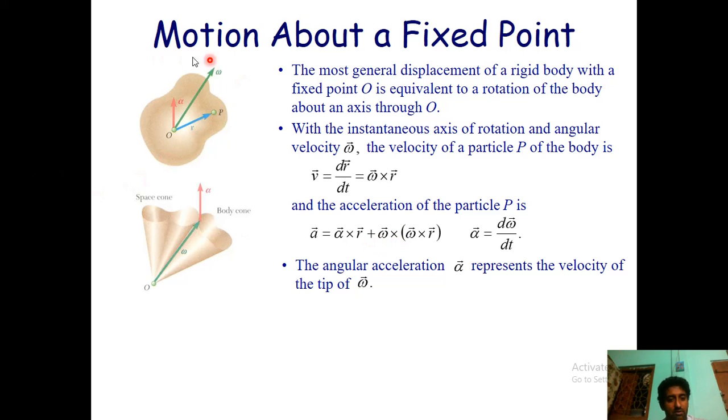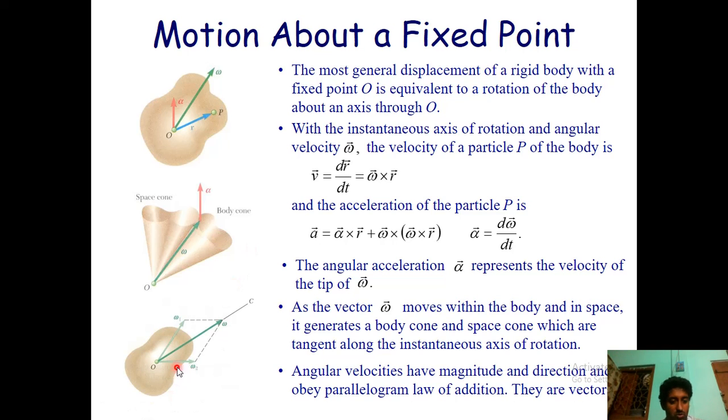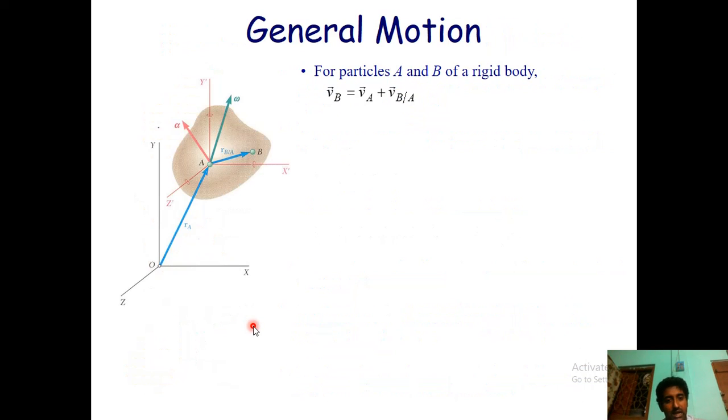Now this is what happens for a body. If it is a space cone or body cone, the same thing goes on. So the formulation is V equals dr by dt, and we know that it equals omega cross r, and A equals alpha cross r plus omega cross omega cross r, where alpha equals d omega by dt. The same goes for any other body. So there will be a resultant of this omega, which will give me how the body moves. That's it. For general motion, we know that this body will move from this and push outward.